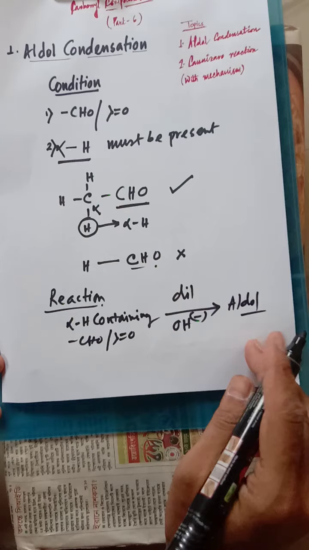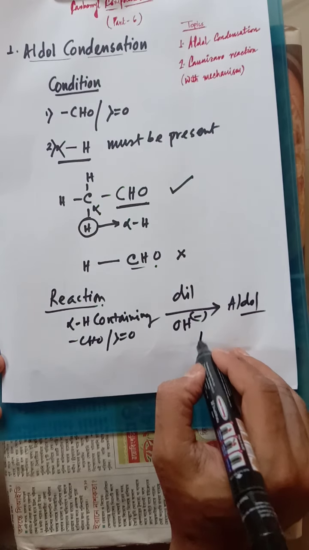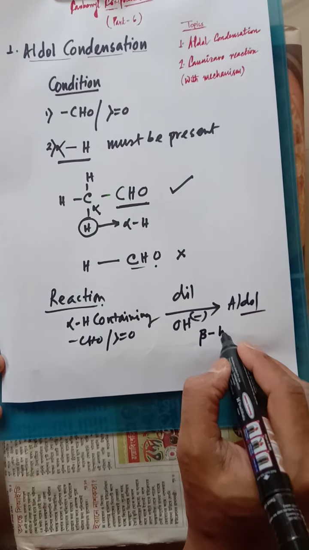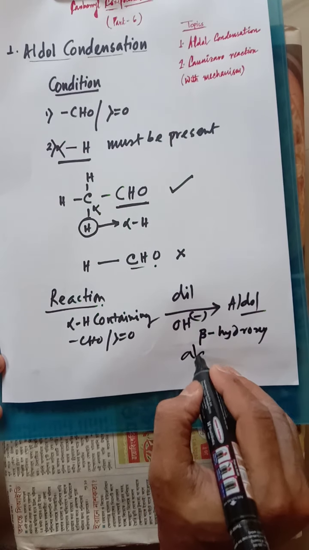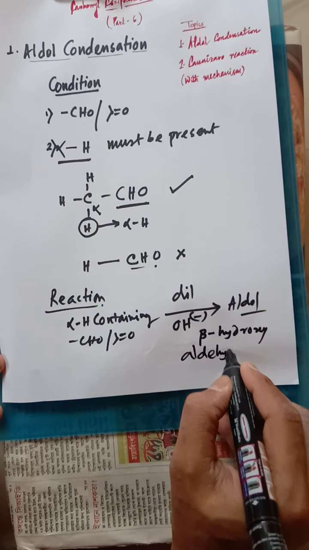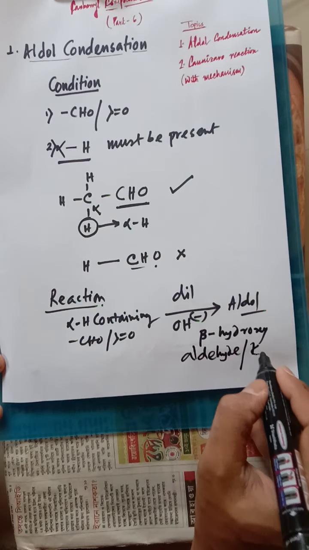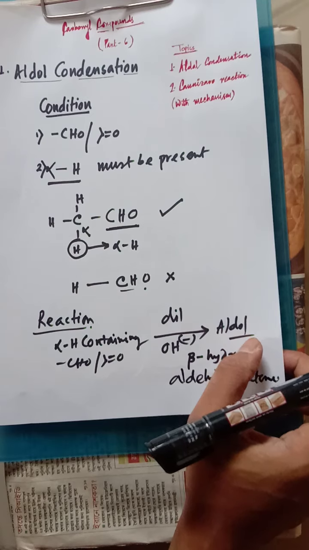Aldol compound is produced. What is the meaning of aldol? Beta hydroxy aldehyde or ketone. Actually, it is the chemical name of aldol.